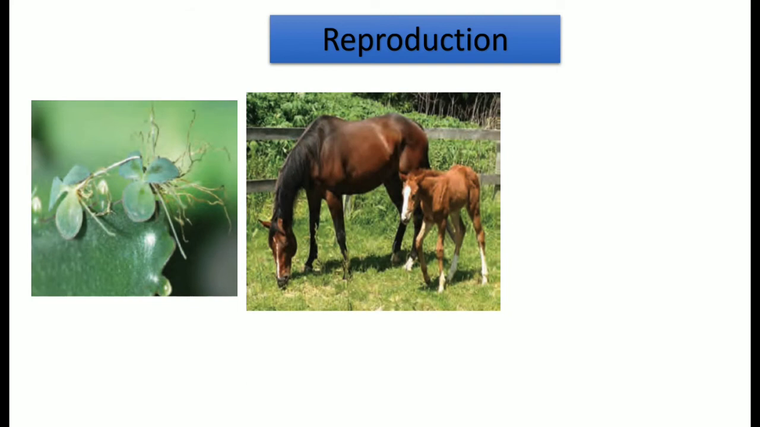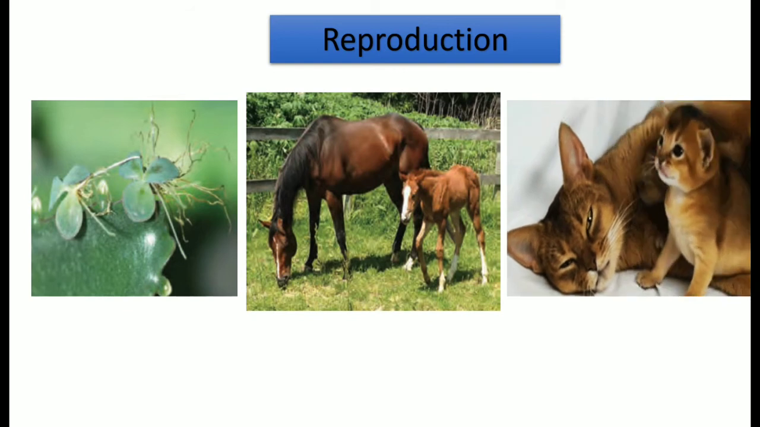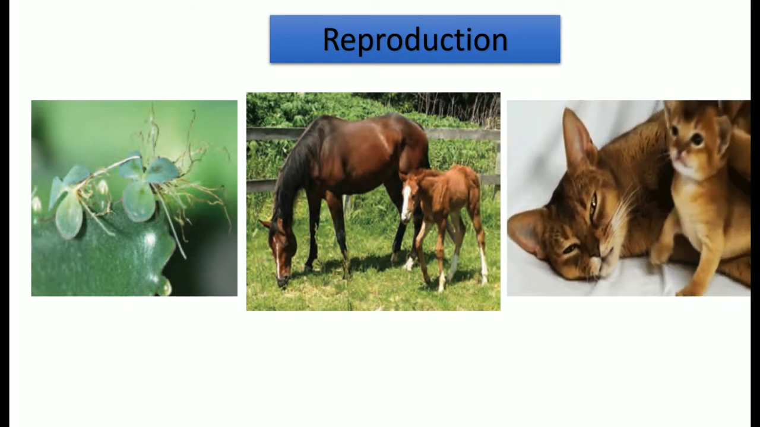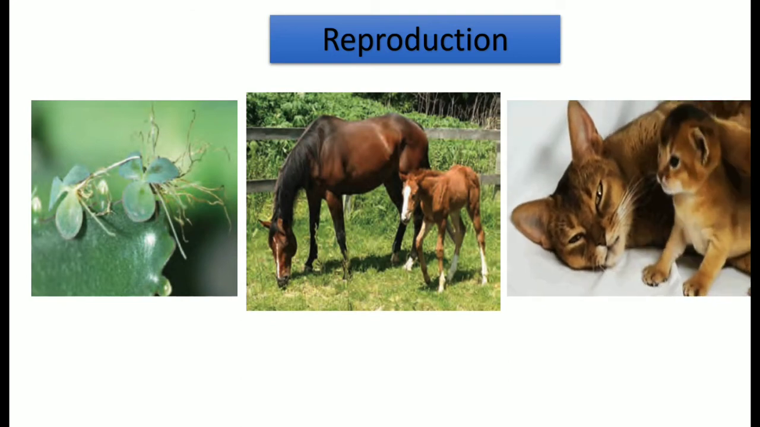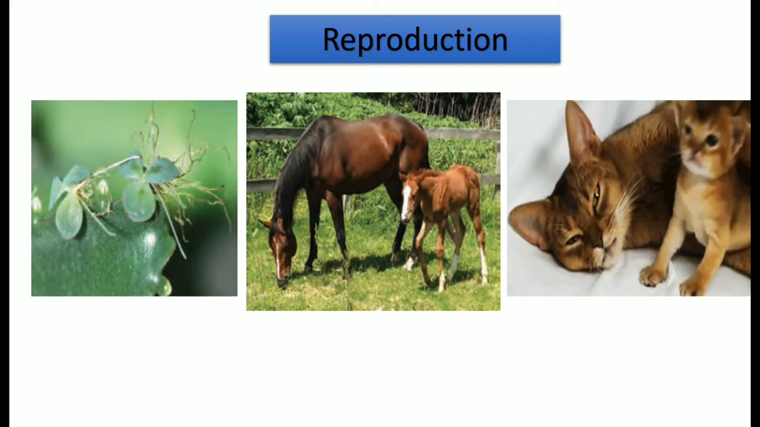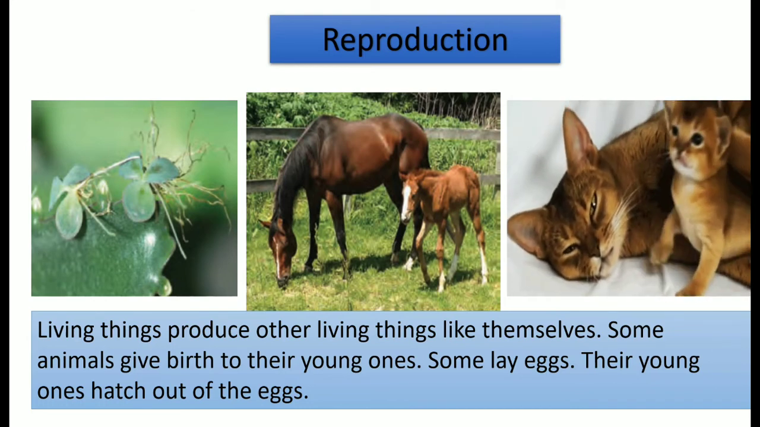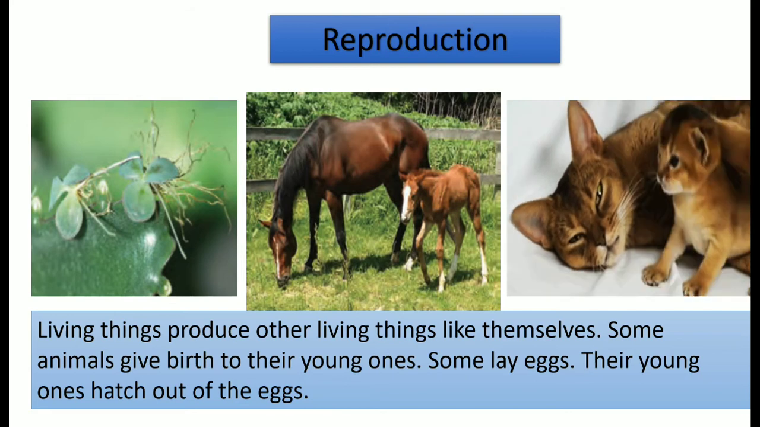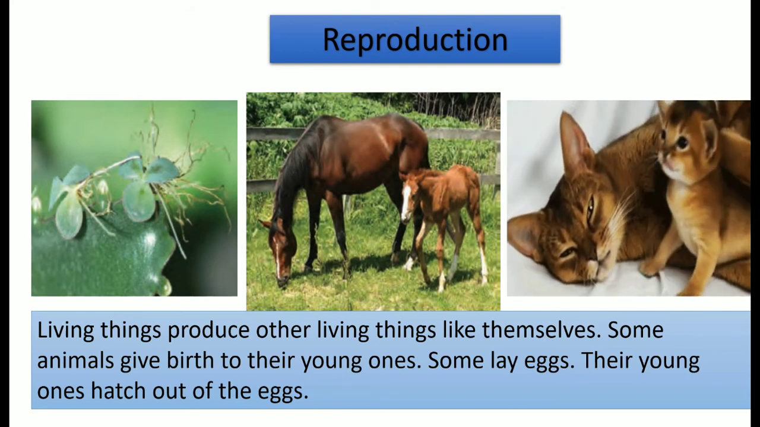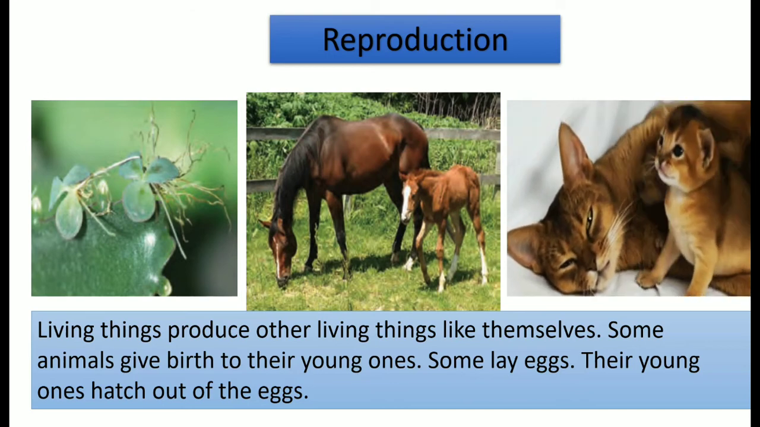Now the next important characteristic is reproduction. We have seen plants grow, animals grow, and you must be having cats or dogs in your vicinity, you must have seen they have small kids. Okay, now that is very important. You must have seen it in your house also, you must be having younger brothers and sisters. Living things produce other living things like themselves. If you see, a cat will produce an offspring like itself only. Some animals give birth to the young ones, some lay eggs. Their young ones hatch out of the eggs.